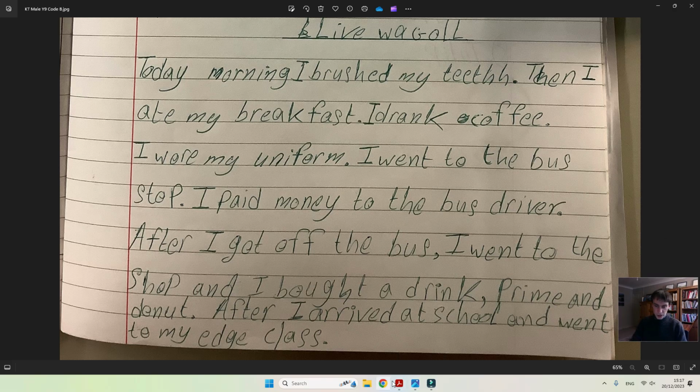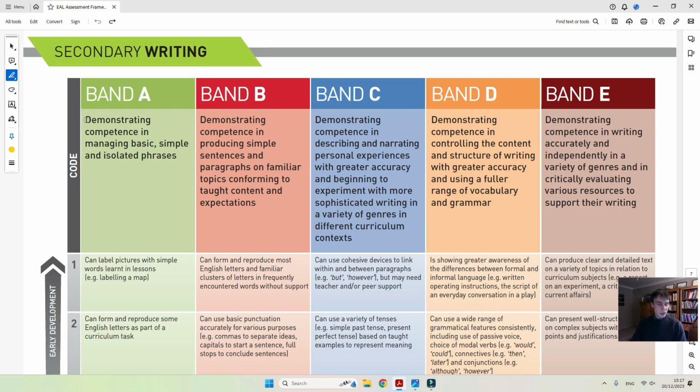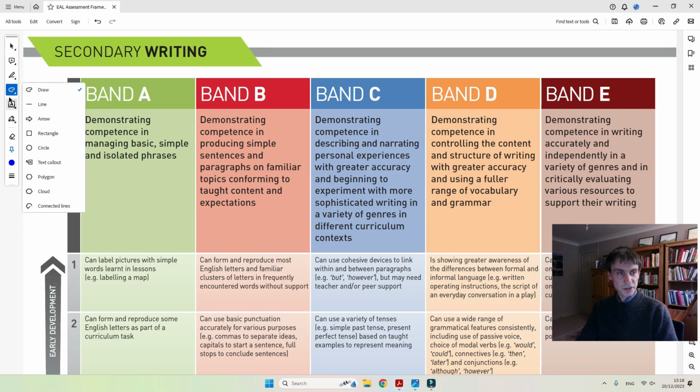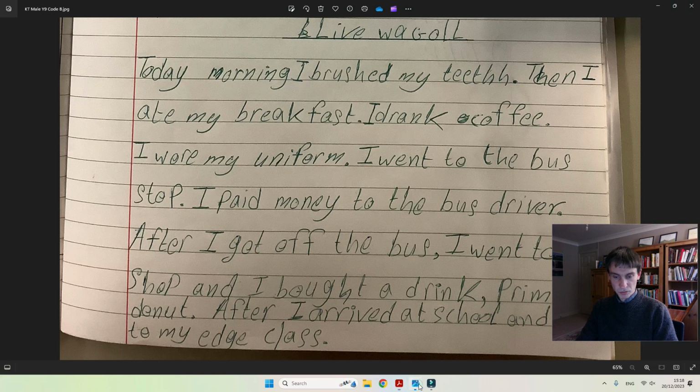Now, because they are sentences, if we look at the wording of the descriptor for band A, demonstrating competence in managing basic, simple and isolated phrases. Well, obviously, in the sample, it's much more than that. They're not isolated phrases, they are full sentences. So it's definitely higher than band A. Okay, band B then. Demonstrating competence in producing simple sentences and paragraphs on familiar topics, conforming to taught content and expectations. Okay, let us see if this is what it could be.